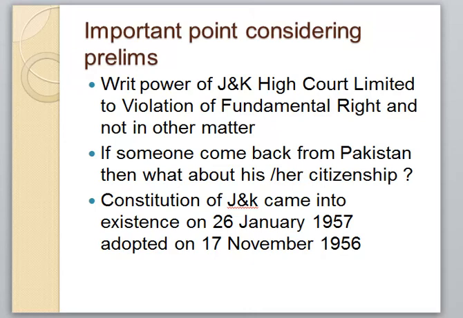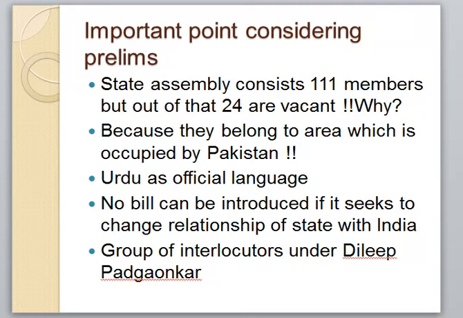Next point is, the state assembly consists of 111 members in Jammu Kashmir. But out of those, 24 seats are vacant. Why? Because these seats belong to the area which is currently occupied by Pakistan, called POK. POK means Pakistan Occupied Kashmir. Under this area, these 24 seats are located. That's why currently these 24 seats are vacant in the State Assembly of Jammu and Kashmir.